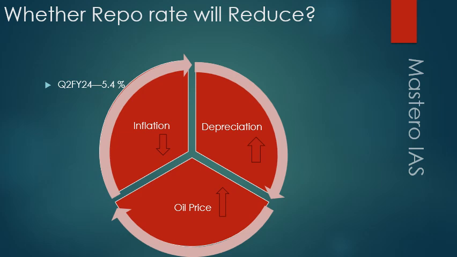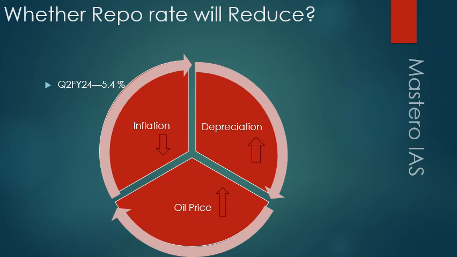As the repo rate is dependent on inflationary pressure, as we have discussed earlier also, the MPC, Monetary Policy Committee, has a target that inflation should be between 2 to 6%, meaning 4% plus or minus 2%. But as you can see here, inflation has reduced to 5.22%, so there is speculation that the RBI may reduce the repo rate in the upcoming MPC meeting.